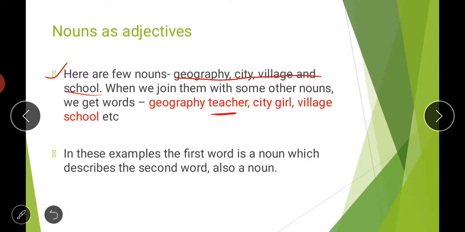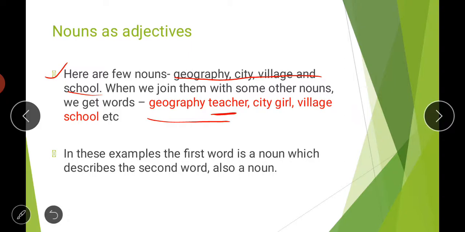In these examples, the first word is a noun which describes the second word, also a noun. For example, geography teacher: geography is a noun, teacher is a noun, but the word geography defines the second noun, teacher.